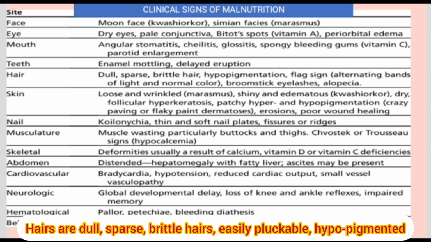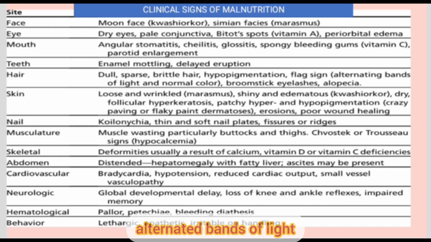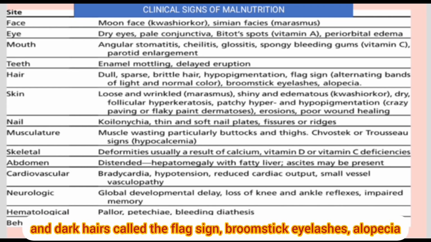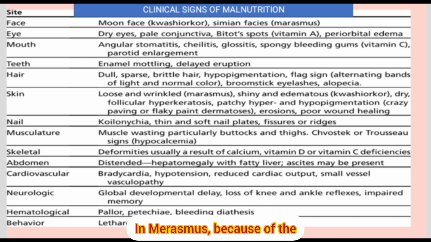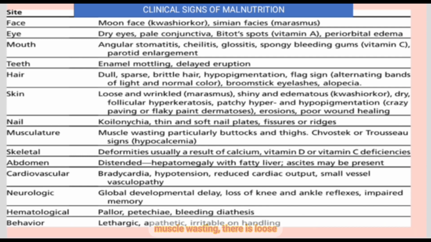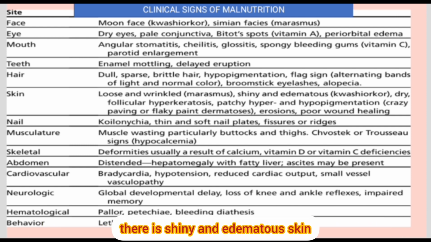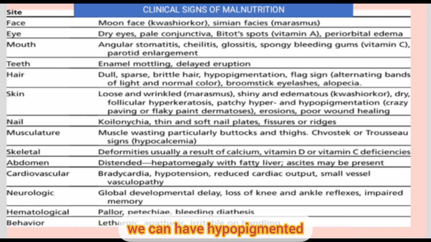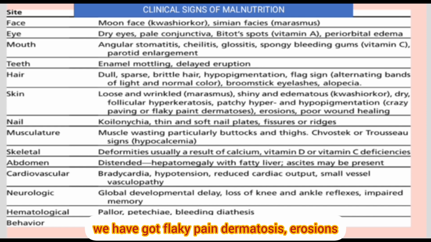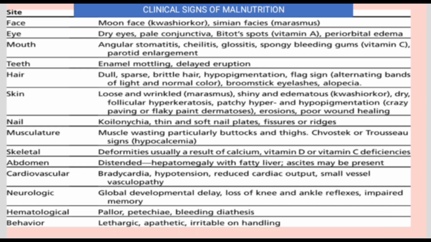Hairs are dull, sparse, brittle, easily pluckable, hypopigmented, with alternating bands of light and dark hair called the flag sign, broomstick eyelashes, alopecia. In marasmus, because of the muscle wasting, there is loose and wrinkled skin. And in kwashiorkor, because of protein deficiency, there is shiny and edematous skin. We can have follicular keratosis, hypopigmentation, flaky paint dermatosis, erosions, and poor bone healing.